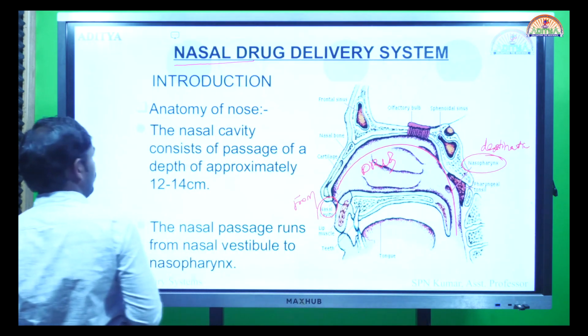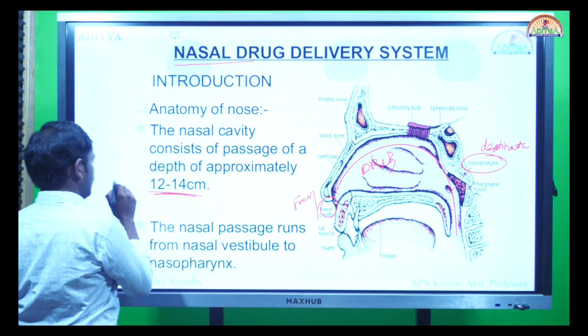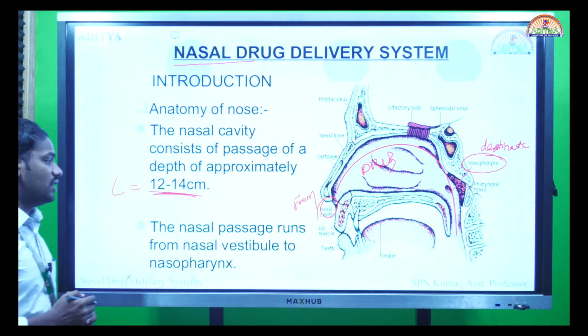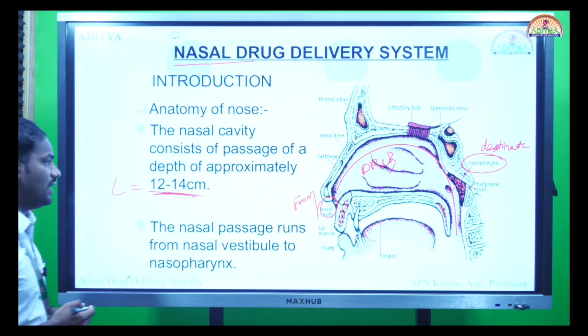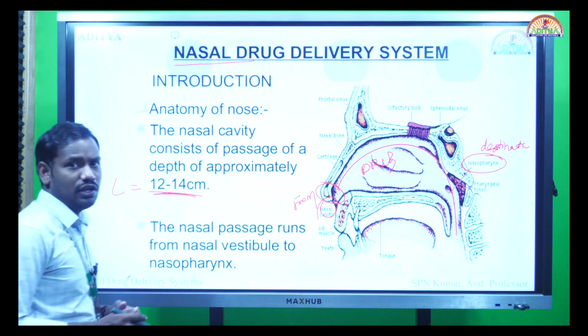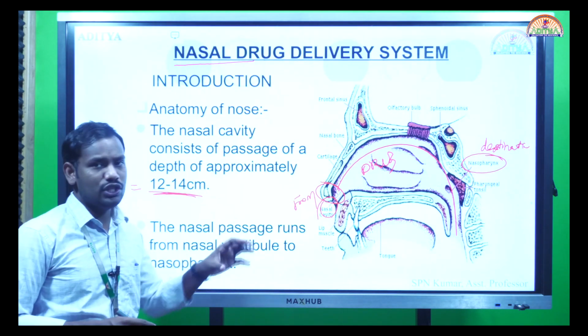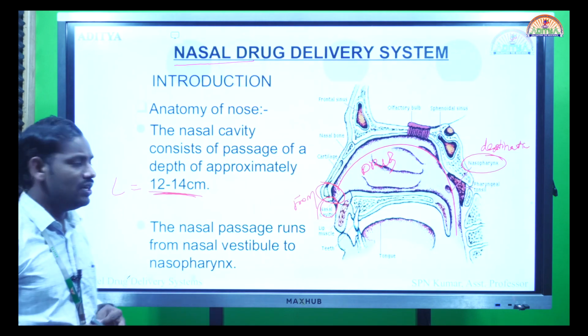So the anatomy of the nose: it consists of a passage whose overall length is about 12 to 14 centimeters, and the nasal passage runs from the nasal vestibule, that is from the nostrils, to the nasopharynx. Your drug has a narrow window of absorption between these 2 points. That is the nasal drug delivery system.